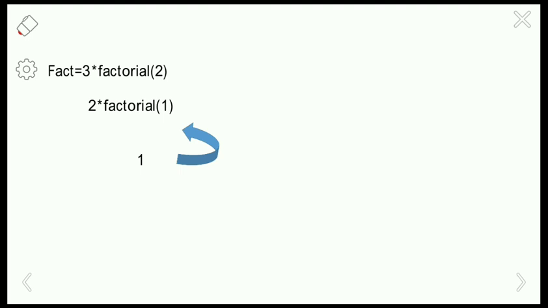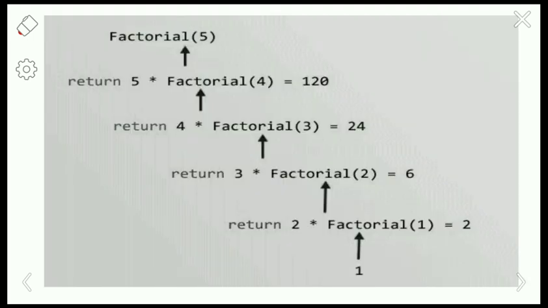So here, fact equals 3 into factorial of 2. Now the factorial of 2 will be called, so it will return 2 into factorial of 1, and factorial of 1 will return 1. Again this value is passed back to this expression. So factorial of 1 is 1, so 2 into 1 is 2, so factorial of 2 is 2 now, so 3 into 2 will be 6. Suppose you are going to give the input as 5.